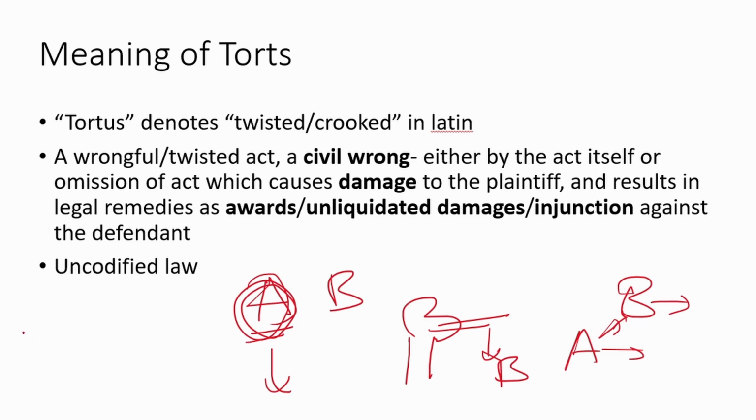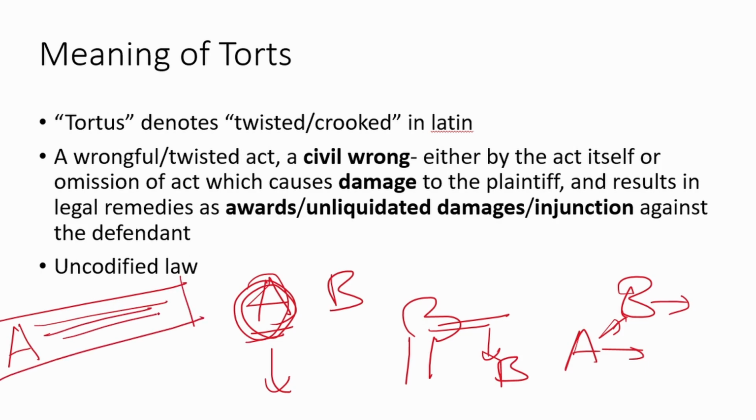For example, let's say A has a nice house and a big backyard, a very long backyard, right? And B wants to go from point X to point Y. So instead of taking the actual route because it's very long, what B decides is that he's gonna trespass the land of A. Now, he does that.